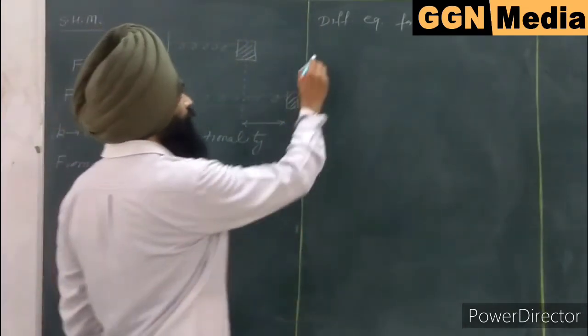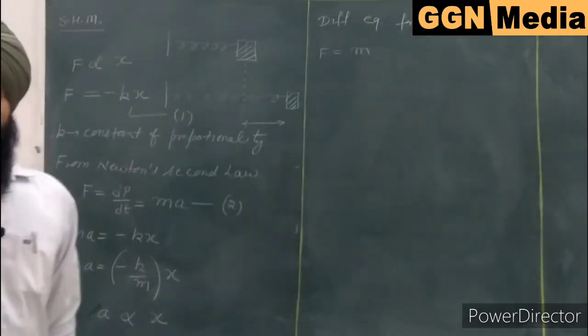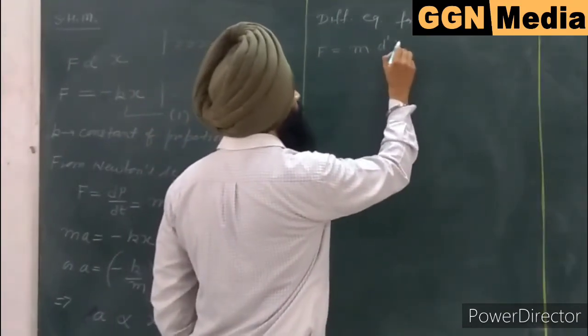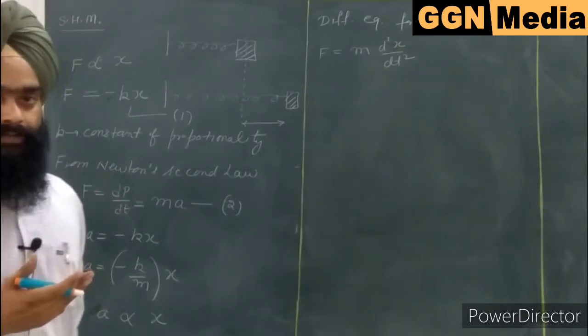From equation number 2, the equation can also be written as, since acceleration is the double rate of change of position, we can write m into d square x upon dt square. F is equal to m d square x by dt square as a force.